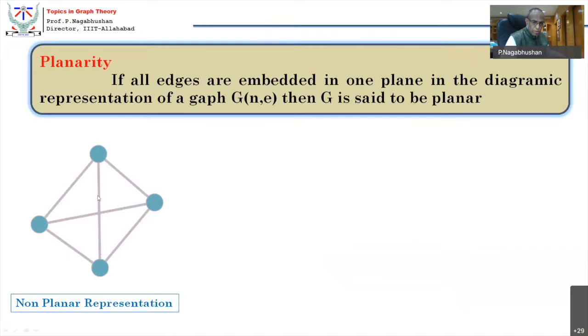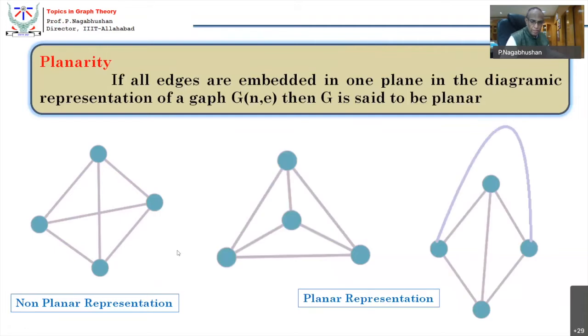You are seeing my pointer. The pointer shows these two edges. These are drawn to overlap one above the other. Is it all right? So this is not the planar representation of the graph. This is non-planar representation. However, it has a planar representation.